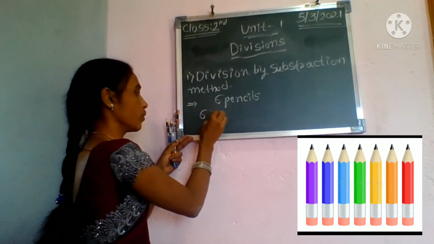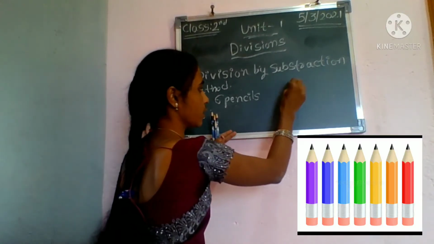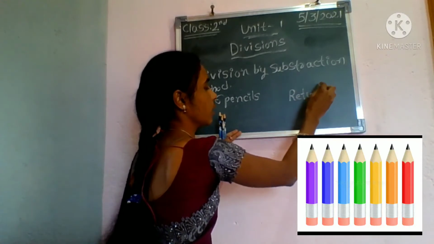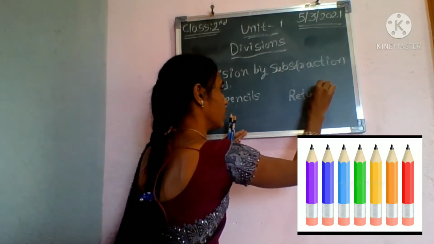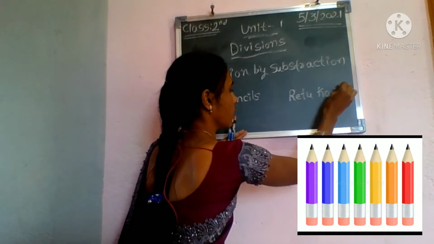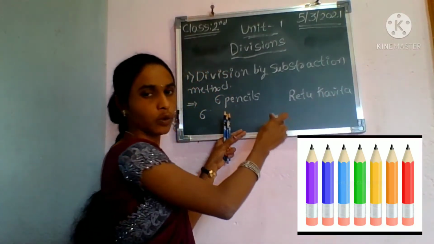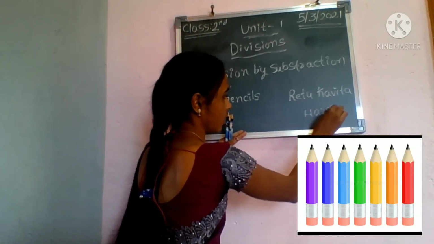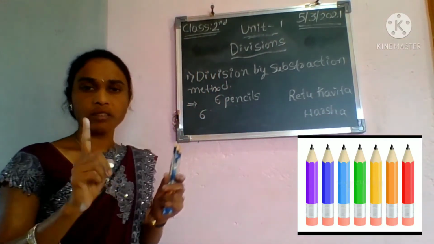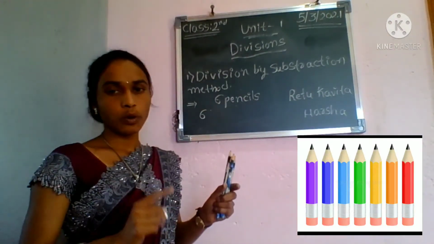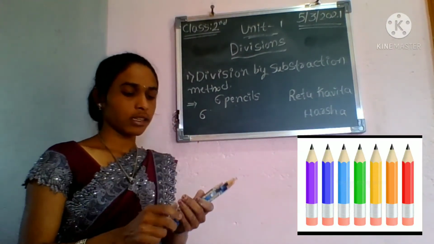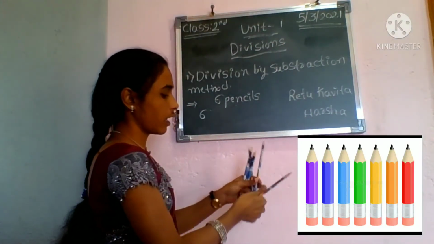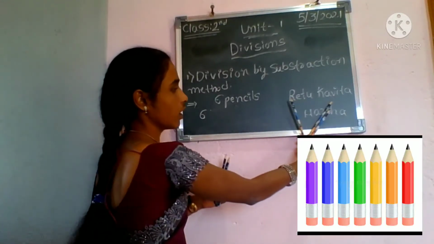I give 3 pencils to Ritu, Kavita and Harsha. Okay, I give 1 pencil to Ritu, Kavita and Harsha. See, 1 pencil to Ritu and 1 pencil to Kavita and 1 pencil to Harsha.